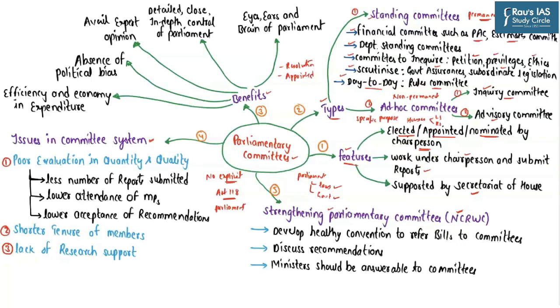For example, previously we had set up a parliamentary enquiry committee to inquire into the Bofors scam. We had also set up a parliamentary enquiry committee to look into the stock market scam. So they were set up to inquire and investigate into certain specific instances.